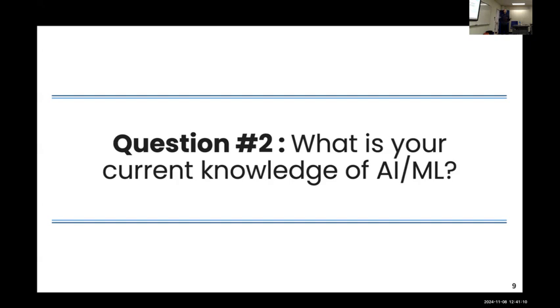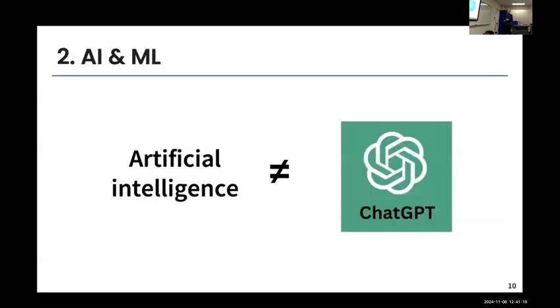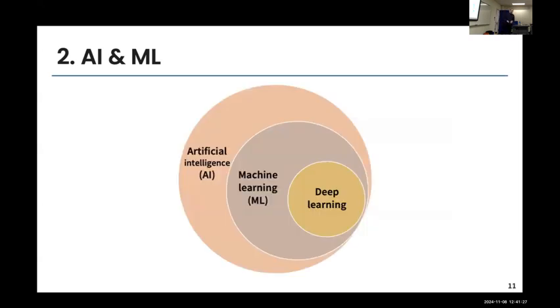And when I ask this question, maybe I think of people thinking they're expert in AI because they will daily use ChatGPT, right? So of course, it's not the same thing. I'm more thinking about how to build these models like ChatGPT. So I think of AI and machine learning as this figure.